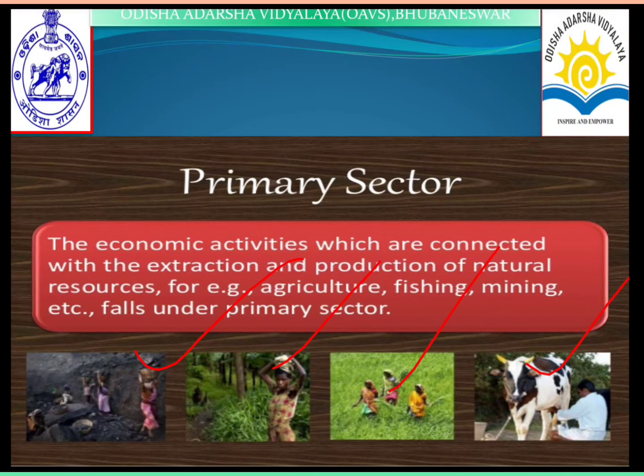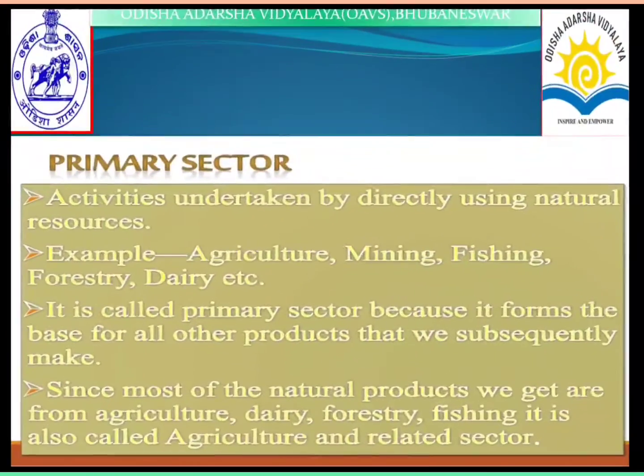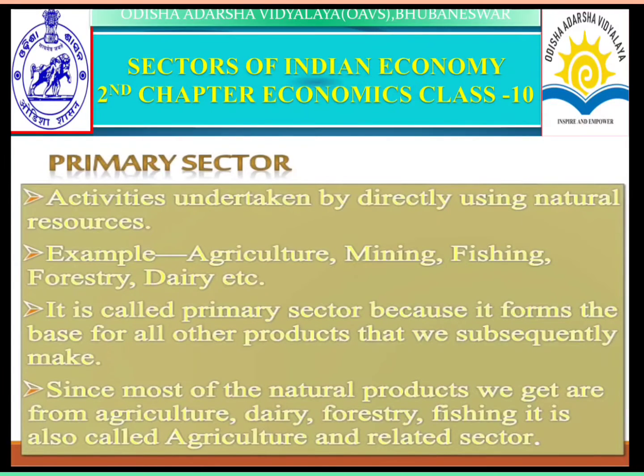The primary sector is undertaken by directly using natural resources. For example, agriculture, mining, fishing, forestry, dairy, whatever it may be. It is called the primary sector because it forms the base for all other products that we subsequently make.